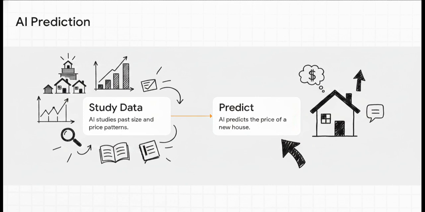And this brilliantly illustrates the ultimate payoff. First, the AI studies those historical size and price patterns to learn the absolute rules of the real estate market. Then, because it mapped those historical patterns so precisely, it can look at a brand new house it has literally never seen before and accurately predict its price. It's a real game changer. It effectively turns historical data into highly accurate future foresight.